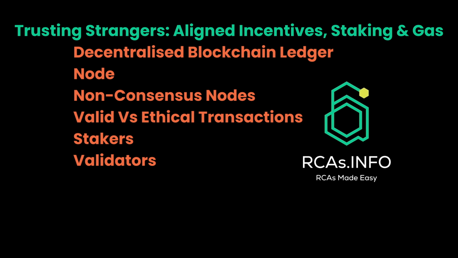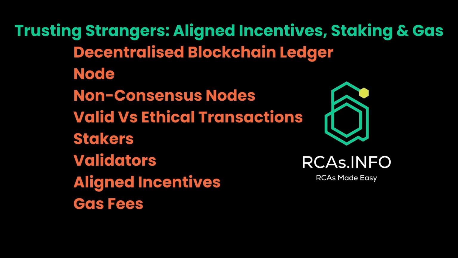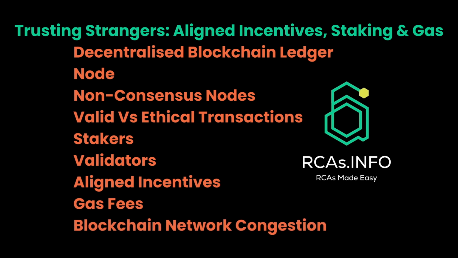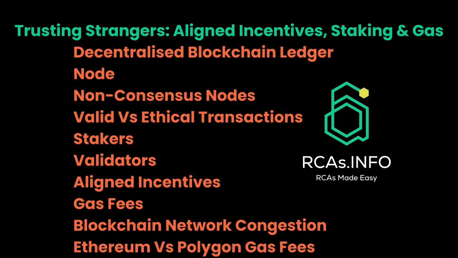We'll look at how blockchains use aligned incentives to maintain an accurate record. We'll learn what gas fees are and why they are needed. We'll talk about what happens when there are more transactions than capacity on the next block, and how you can skip the queue to rush through urgent transactions. We'll finish off by comparing gas fees on the Ethereum and Polygon networks.